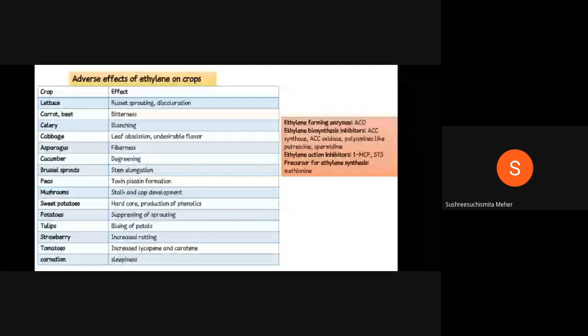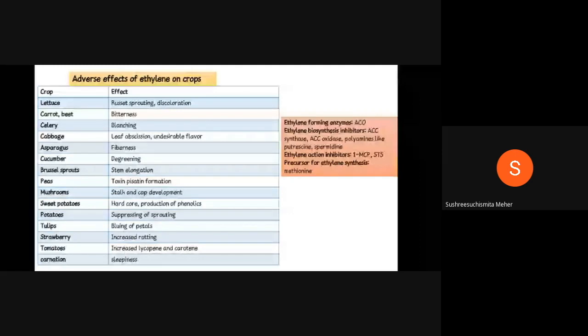Coming to sweet potato, there will be hard core and production of phenolics. And in potato, there will be suppression of sprouting. In tulips, bluing of petals. It is also a most commonly asked question, like bluing of petals in tulip is mainly due to the adverse effect of ethylene. In strawberry, there will be increased rotting. In tomato, there will be increased lycopene and carotene development. In carnation, sleepiness. It is also an important question, as sleepiness in carnation is due to ethylene.